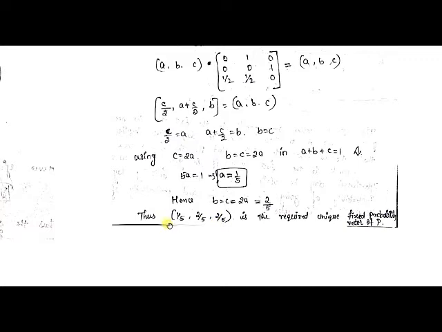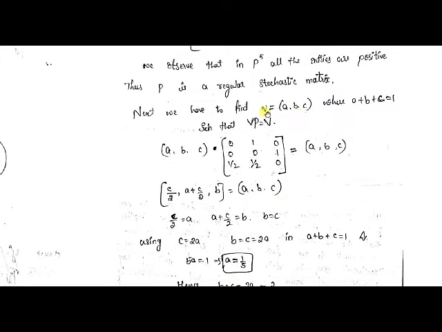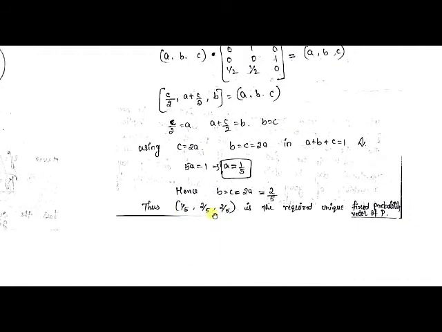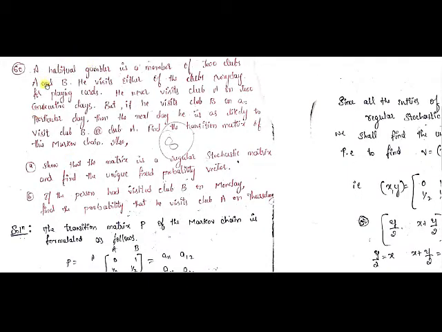So this is the vector we have considered, right? See, here we have considered the vector V is equal to A, B, C. See, A, B, C values we found and we have substituted. There is a unique fixed probability vector for the given stochastic matrix P. Now we'll see the next example under the Markov chain.